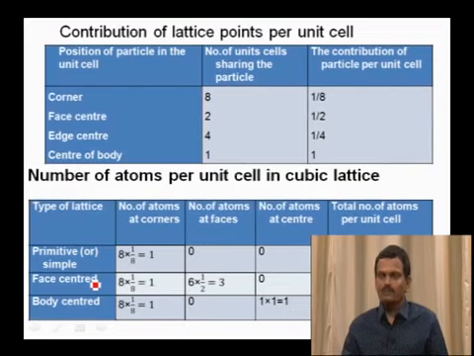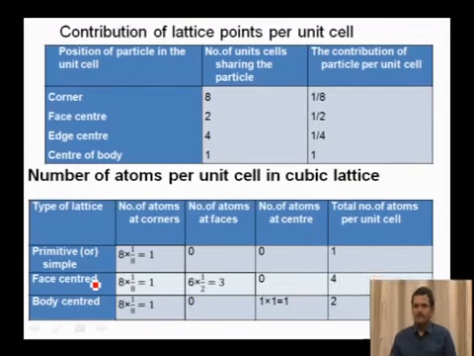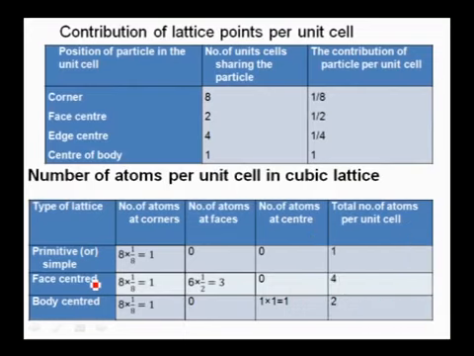Come to the next one, the contribution of the particles present in the unit cell. Corner: there are 8 corners for a cubic system, and the contribution of each particle is 1/8. Face centers: the contribution of each particle is 1/2. Edge centers: 4 edge centers, and the contribution of each particle is 1/4. Body center: the total particle belongs to the unit cell.